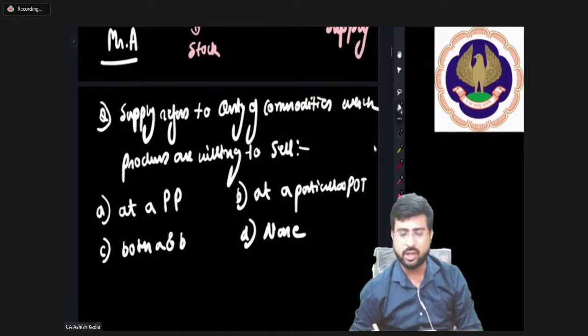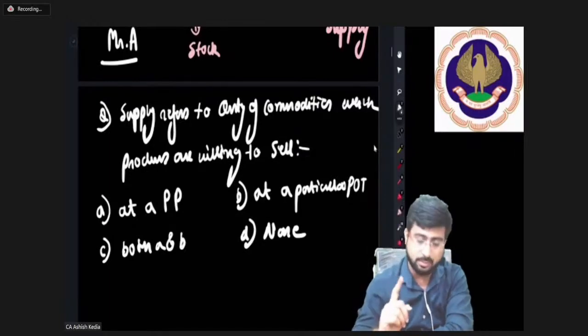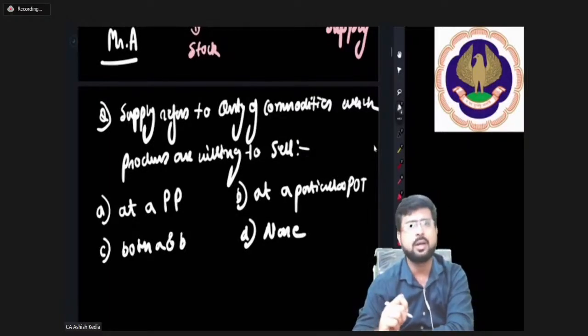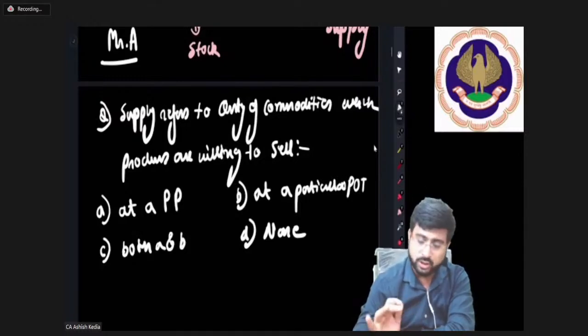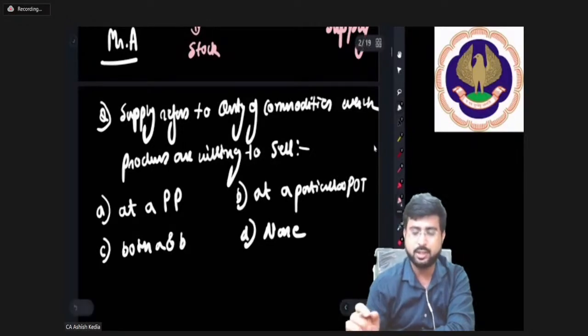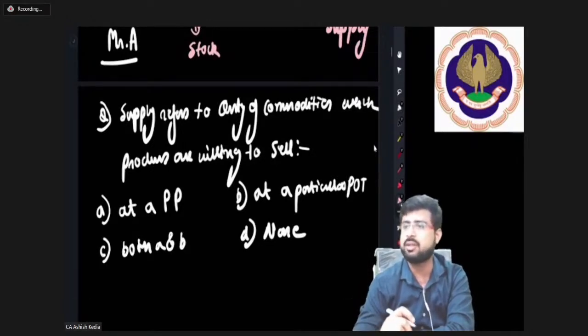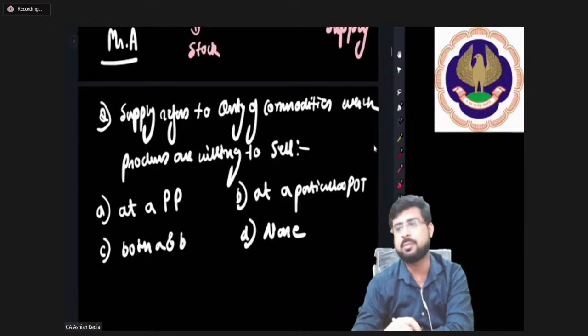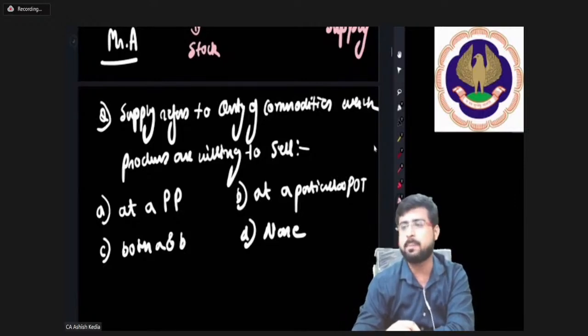Supply refers to quantity which producers are willing to sell, A, at a particular price, B, at a particular point of time, C, both A and B, D, none. What do you think is the correct option, guys? Come on everybody. Yes, it's great to see that everybody who has listened has been able to answer the question absolutely bang on correct.